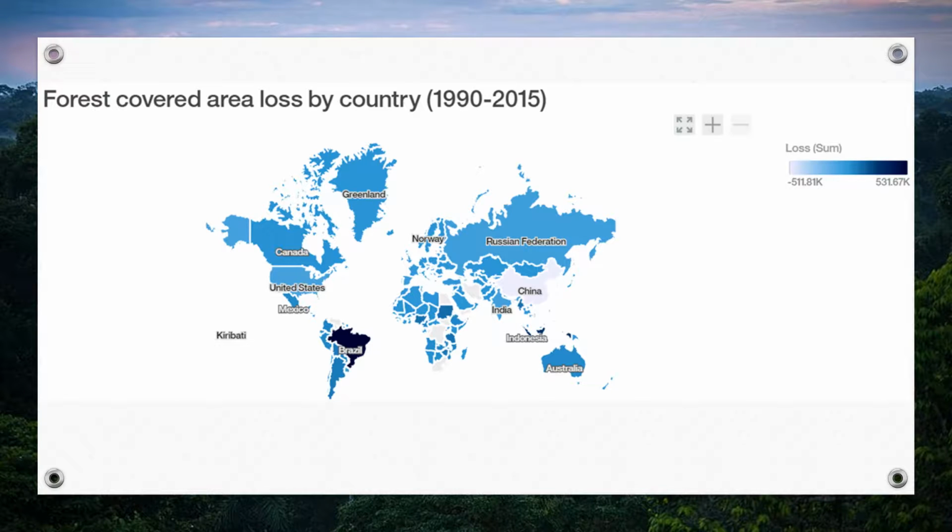To understand the situation comprehensively, this map shows the forest loss by the total area. Brazil and Indonesia have the darkest color here. Combined with the idea we got from the previous map, both Brazil and Indonesia have a high loss in percentage as well as in the total area. That means we better start from these two countries to address the deforestation problem.